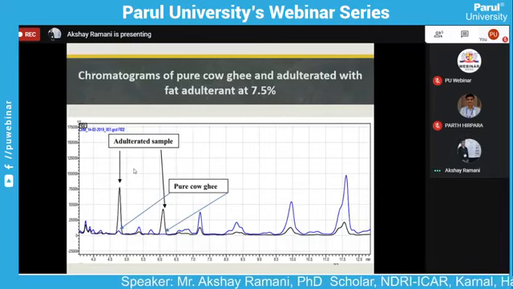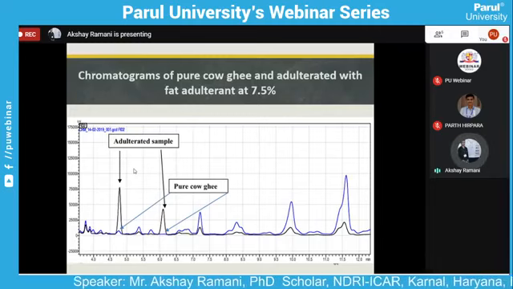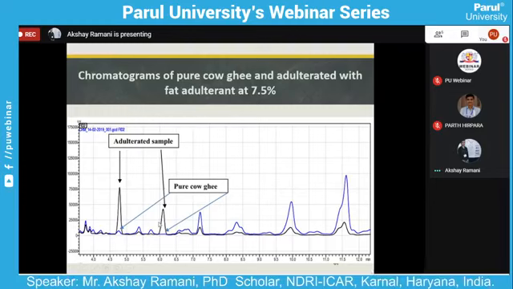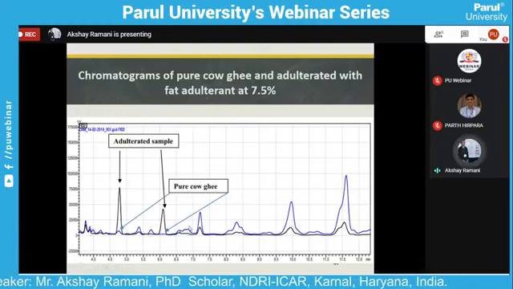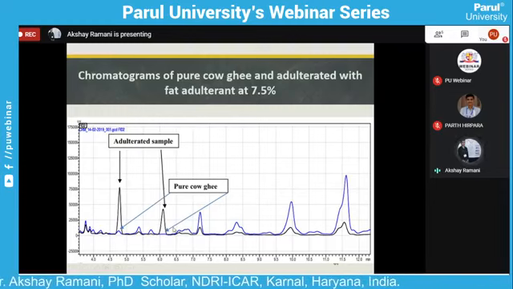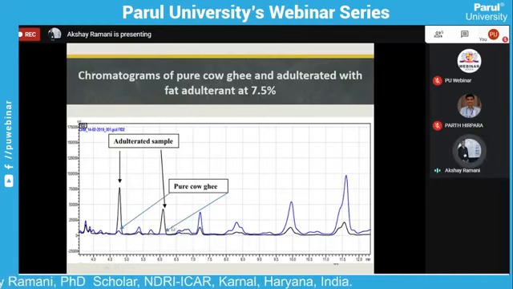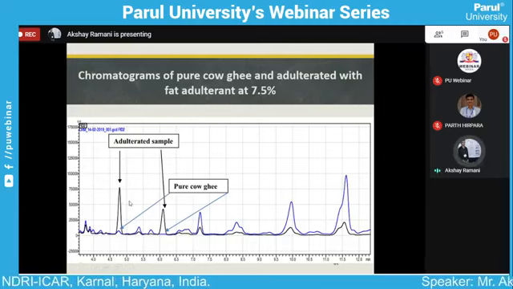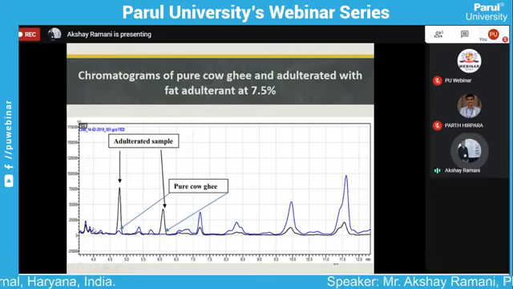Here we see the blue line, which is the chromatogram line of the pure cow ghee sample, and the black peak line is measured from the adulterated sample.